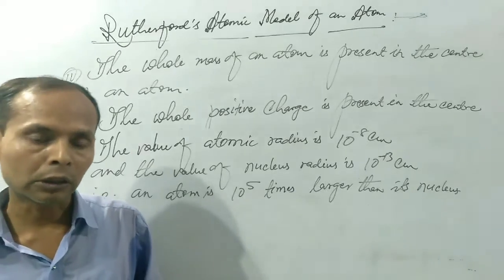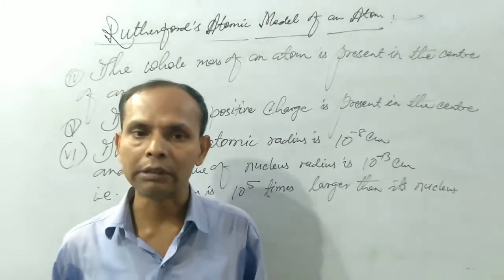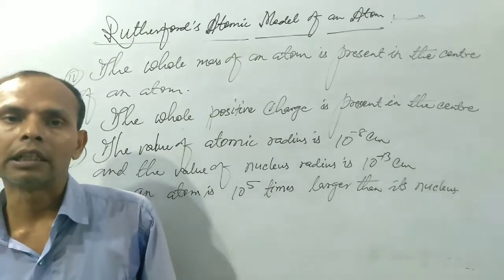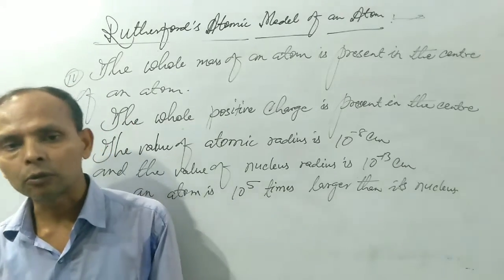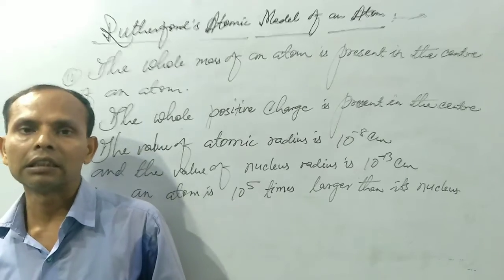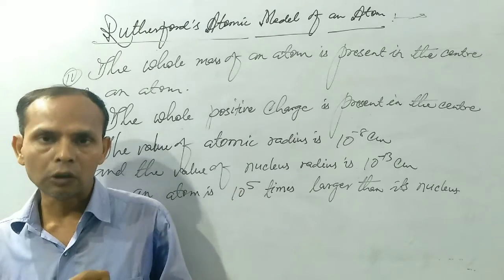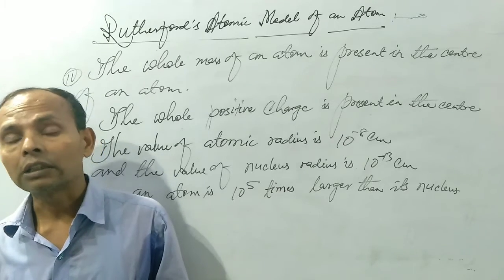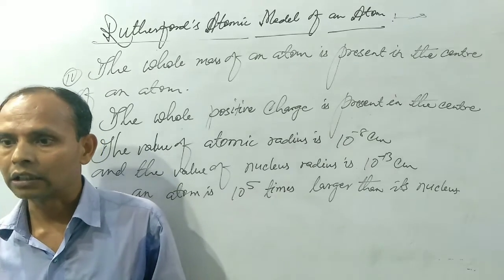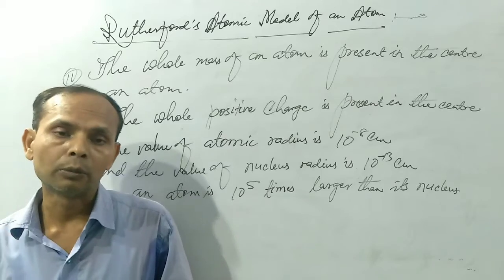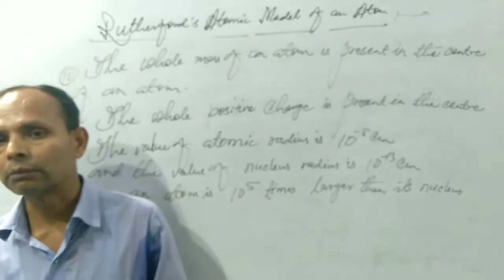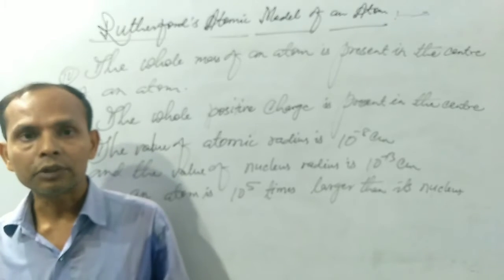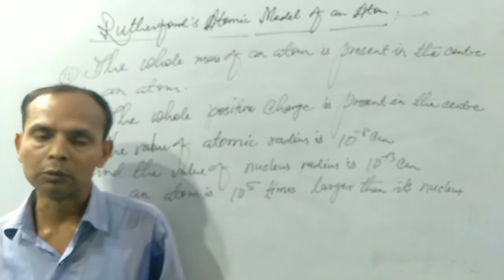In Rutherford's atomic model, the same type of activity is present. Negatively charged particle electron moves around the positive charge center, the nucleus. So the energy of the electron will decrease and at last the electron will be in the center of an atom. So Rutherford's atomic model cannot explain the stability of an atom. This is unstable. This is the first demerit of Rutherford's atomic model.